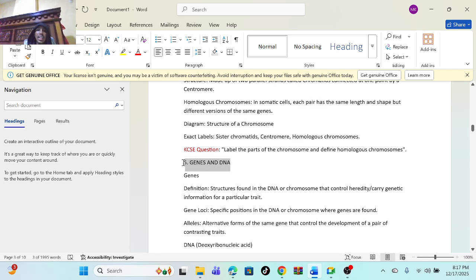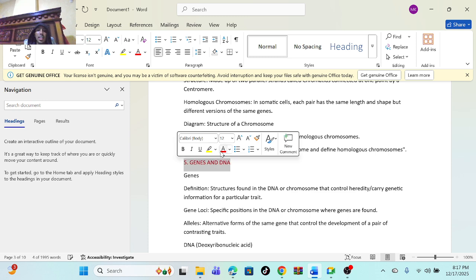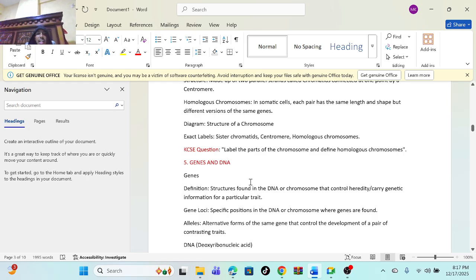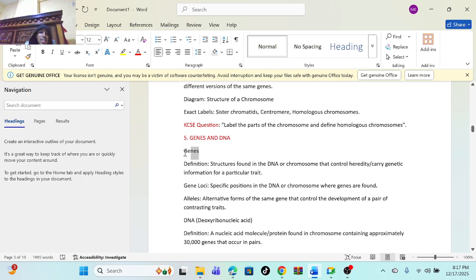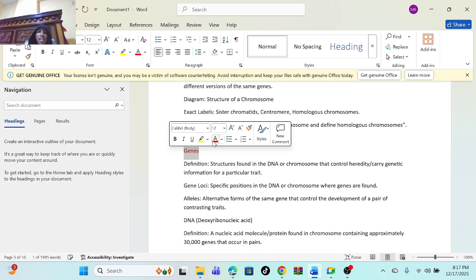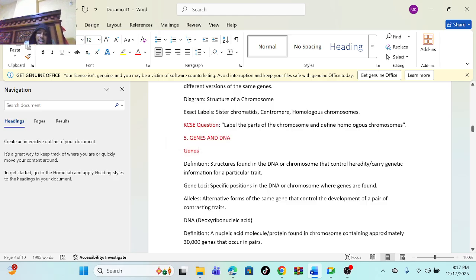So the genes and DNA are important. What do these genes and DNA help with? First, what are genes? Genes are a structure found on the DNA or chromosomes, but what do they control? Heredity. And what did we say heredity is? Heredity is characteristics, just the passing of characteristics from the parent to the offspring.